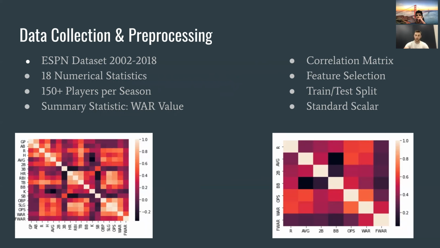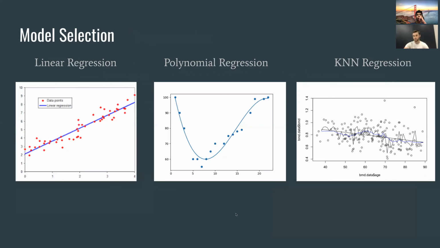Following that, we separated our data set into a training set and a testing set and scaled our data. After prepping our data, we decided to utilize three models to determine the most appropriate way to predict future WAR. First, we applied a linear regression model. The goal of a linear regression model is to find the line of best fit by calculating the optimal values of intercepts and coefficients such that the error is minimized. Similarly, we also utilized polynomial regression in the hopes of determining the values for intercepts and coefficients that do not share a linear relationship with the target variable, future WAR.